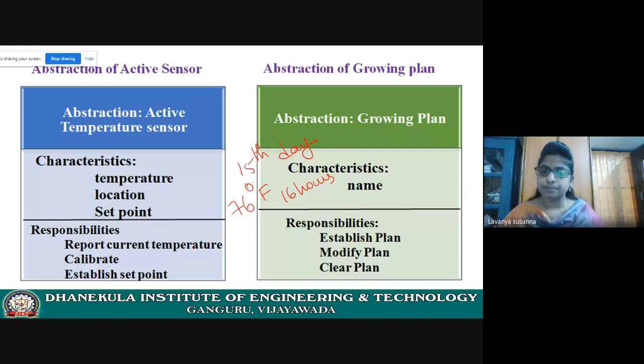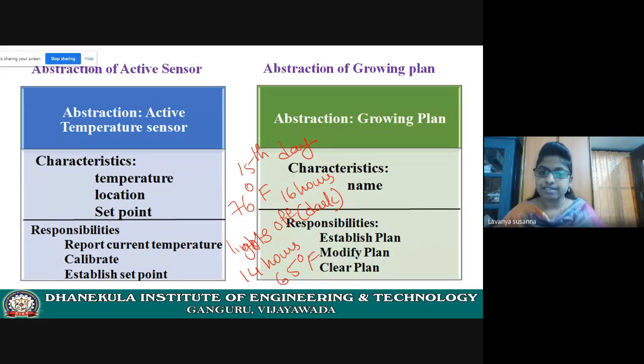And lights must be off. That means it must be dark for 14 hours. And next, the temperature must be reduced to 65 degrees Fahrenheit. This is just a plan on the 15th day.